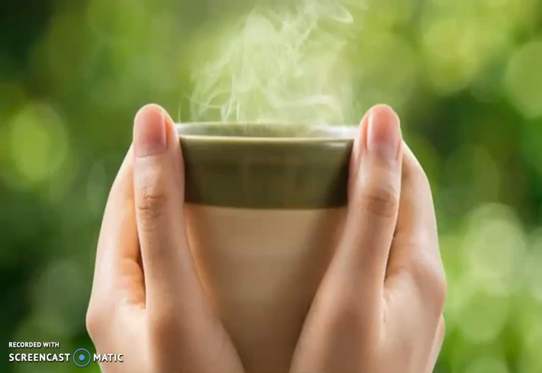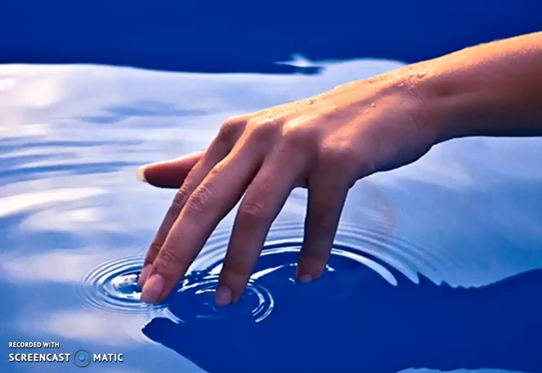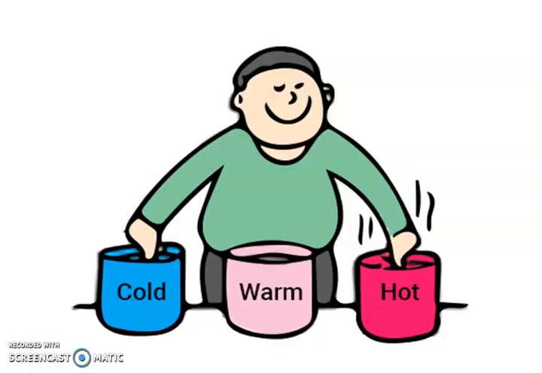We use the tip of our finger to find out whether the tea in a cup has enough heat to drink or whether the milk has been cooled enough to set for making curds. We often determine heat by touching the objects. But is our sense of touch reliable?